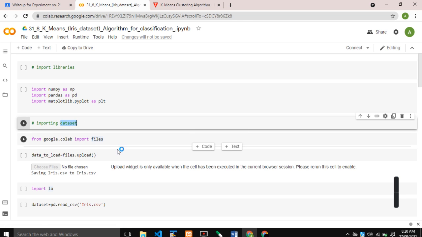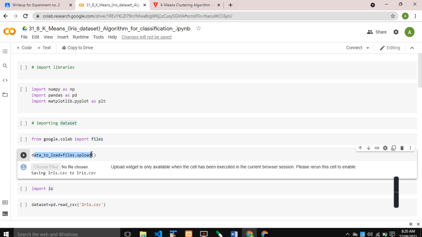Import the dataset. A dataset is a collection of data. Next, from google.colab import files. That imports the necessary files on Google Colab. Use the files upload method, then choose your file, to upload files on Google Colab.